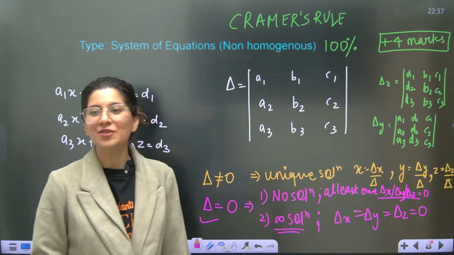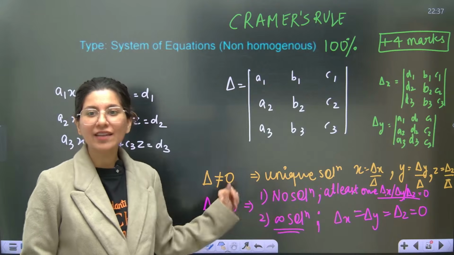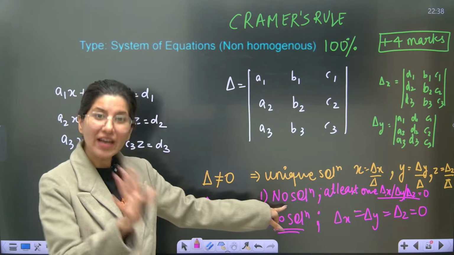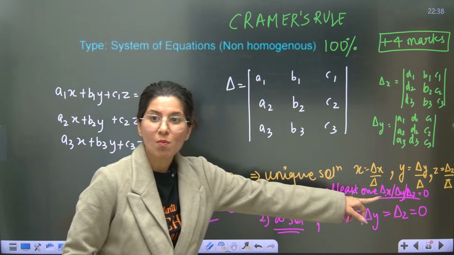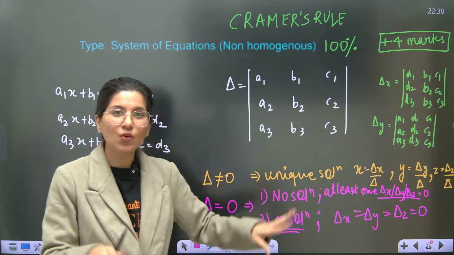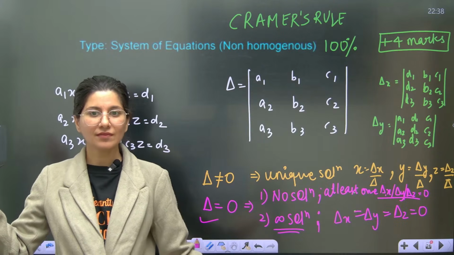So it will fall under the no solution category. Okay. So your Goa trip is like your Cramer's rule. If one of these three friends says no, I'm not going to go, then cancel Goa. But if all 4 agree, Goa trip on.